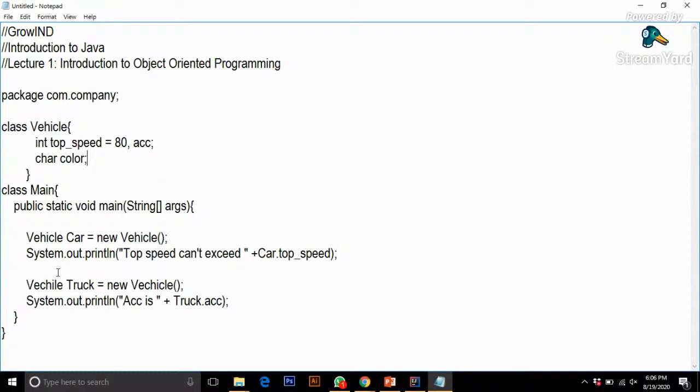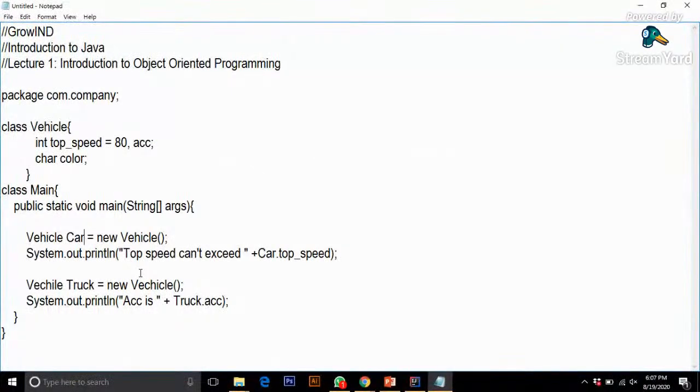Now what we have done is, in the main class and in the main method, we have simply created one object car. Suppose for our product car, we have created this, and we have printed some statement which is accessing the top speed variable of the class vehicle. So this is quite easier to do rather than creating 10 variables for 10 different products.